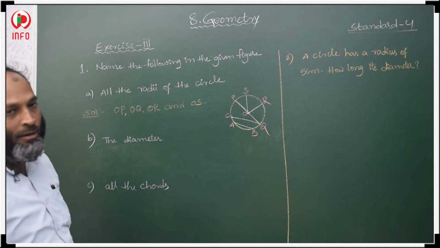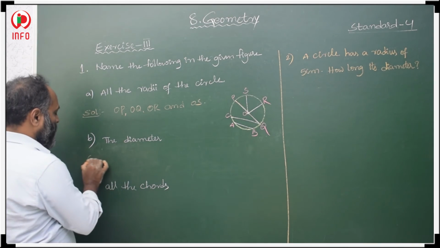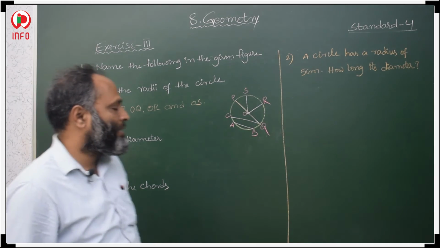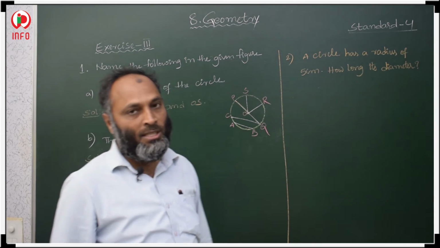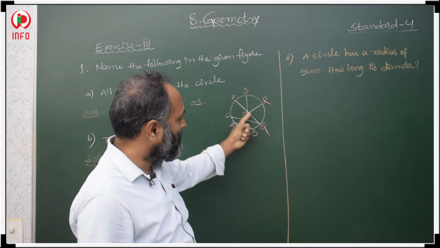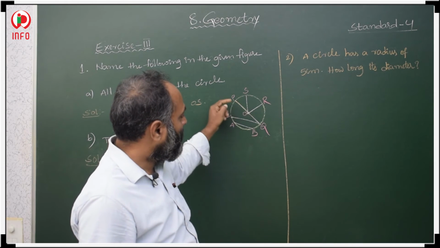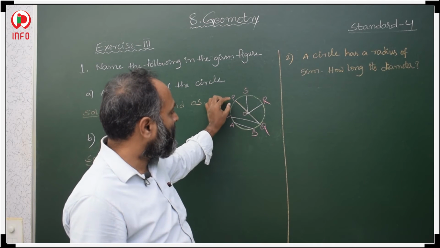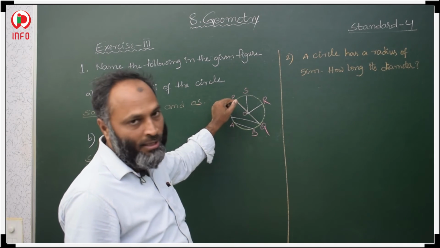Now the diameter. The next question: how many diameters do we have in the circle? The diameter means the line which passes through the center of the circle. Only one line is passing through the center of the circle, and it joins 2 opposite points, so 2 points, the line segment.